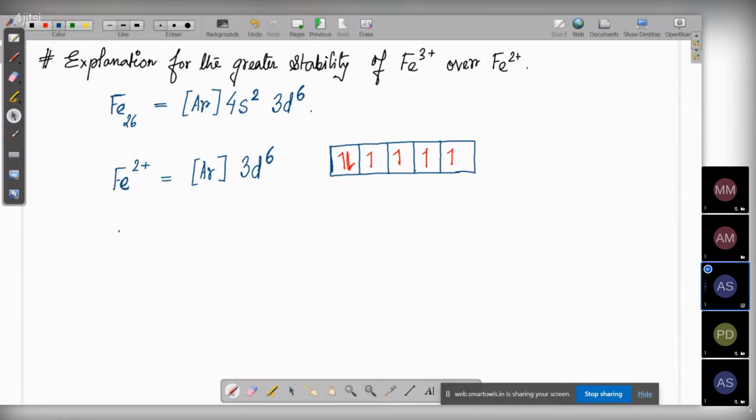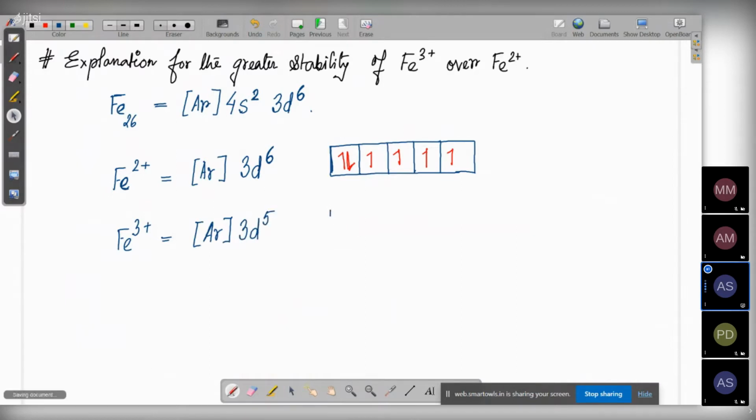And what is the configuration for iron 3+ going to be? Now see, for iron 3+, another electron has to be lost. Now there is no 4s, only 3d is there. So obviously the final electron will be given out from this 3d orbital only, and thus the configuration will become 3d5.